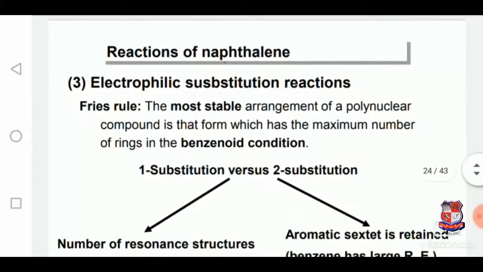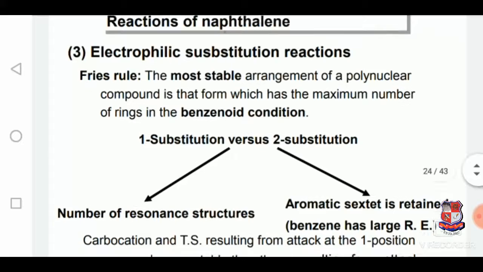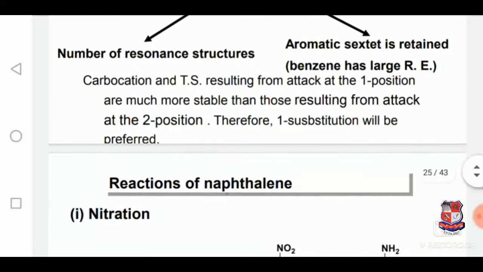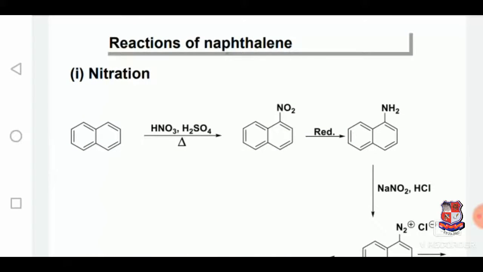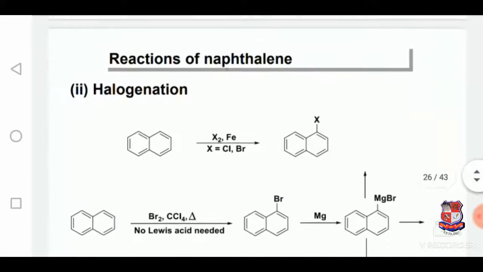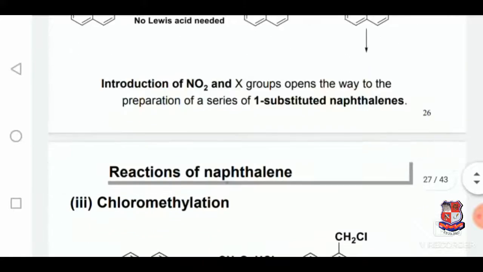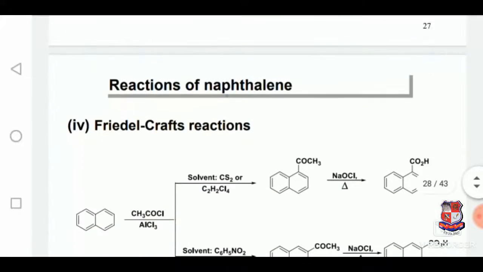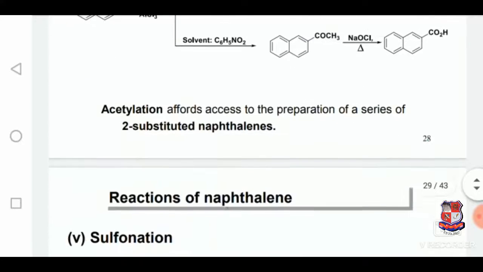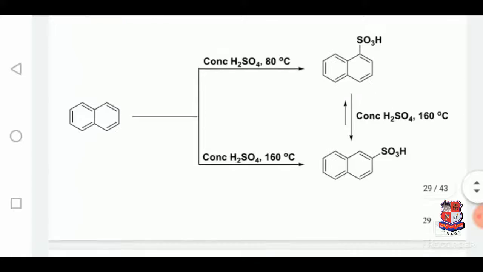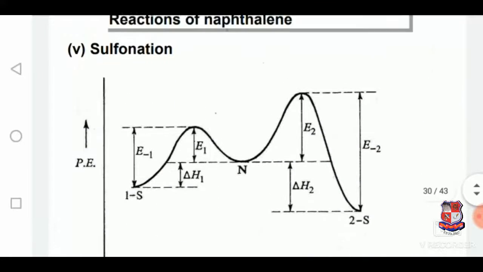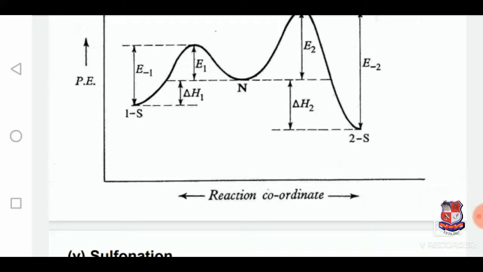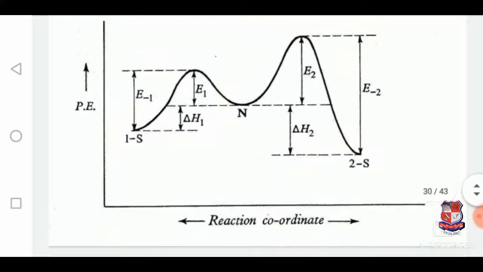How will it take place? These are the electrophilic substitution reactions. In that, two types of substitution take place. The reactions of naphthalene: nitration, this is a nitration process. Halogenation process. Chloromethylation. Friedel-Crafts reaction. Friedel-Crafts reaction of naphthalene. Sulfonation. Of that, the energy diagram is there, showing how various intermediates are formed with different energy levels.